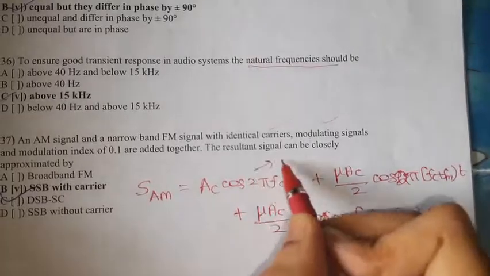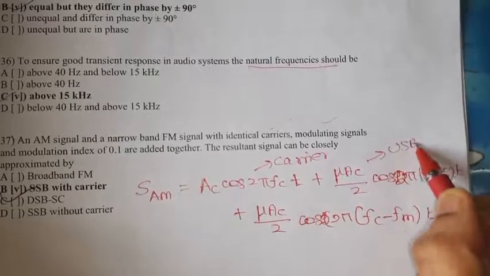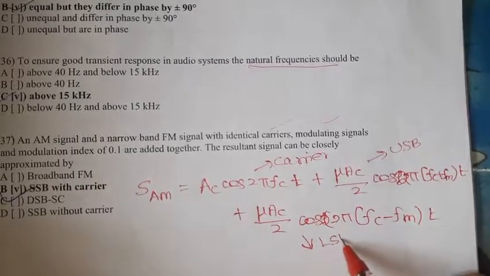So this is the carrier, this is the upper sideband, this is the lower sideband.